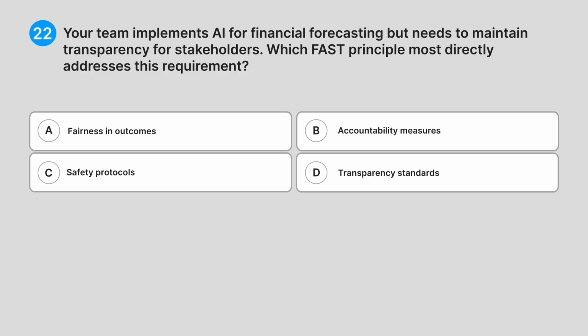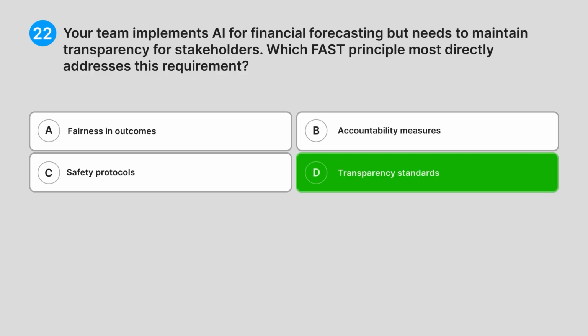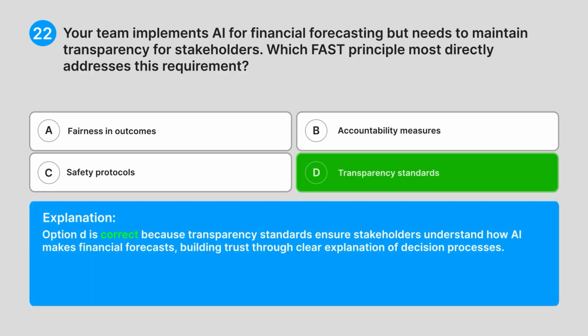Correct answer, D. Transparency standards. Explanation: option D is correct because transparency standards ensure stakeholders understand how AI makes financial forecasts, building trust through clear explanation of decision processes.